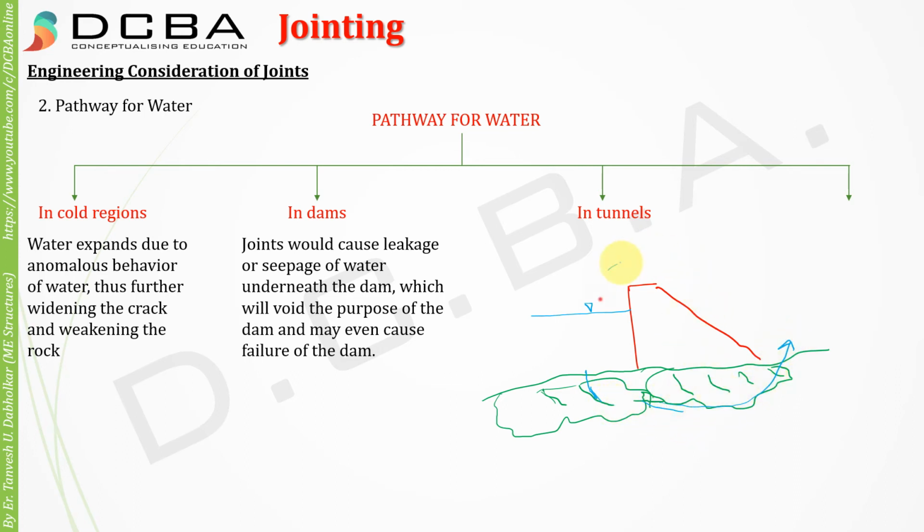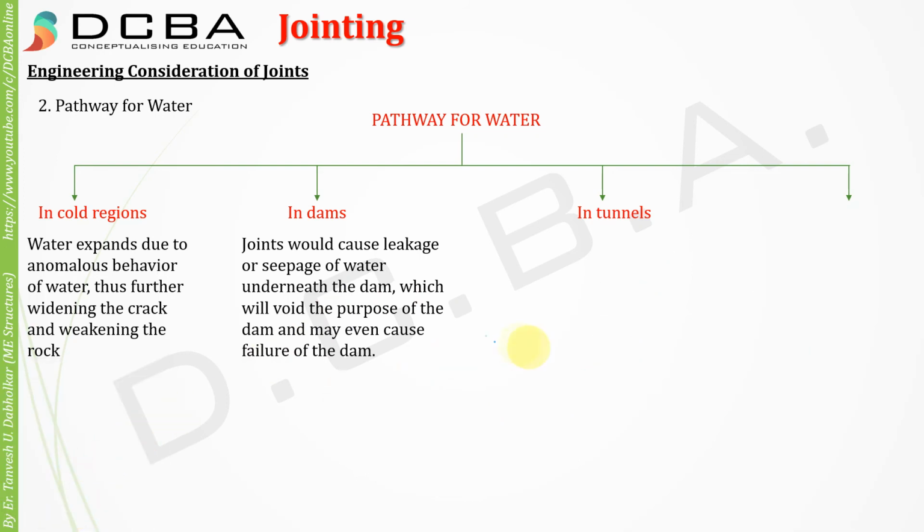So what is the purpose of this dam? It is not holding the water, and the entire purpose of the dam becomes defeated. Hence, it is detrimental in dams as well.